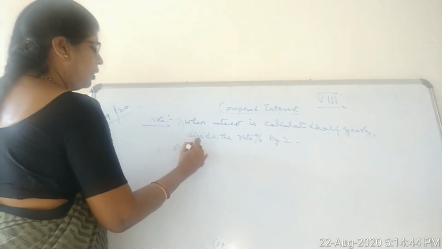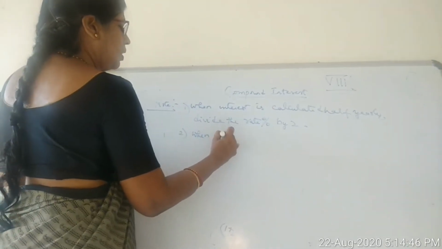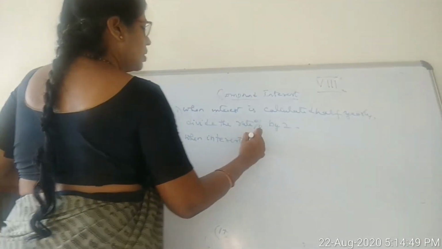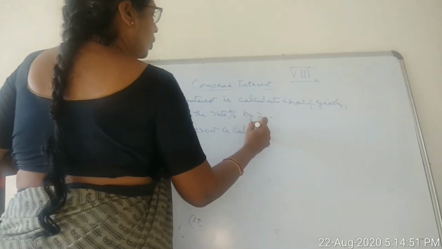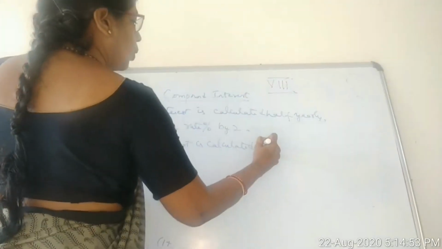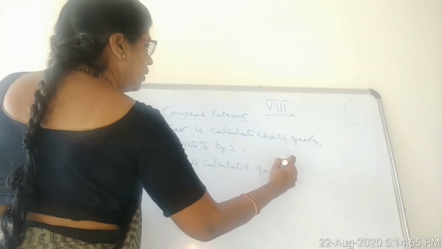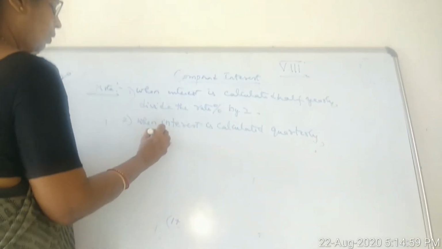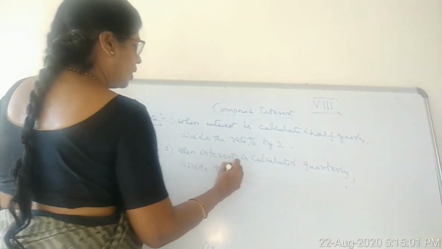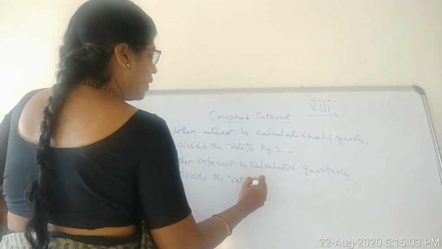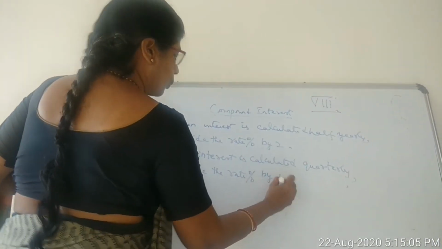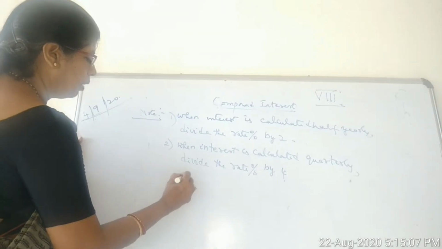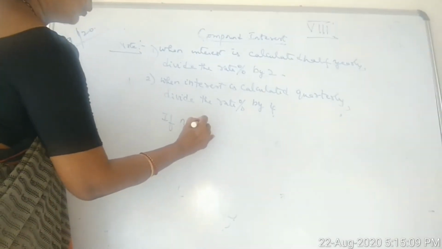Second, when interest is calculated quarterly, divide the rate percent by 4.